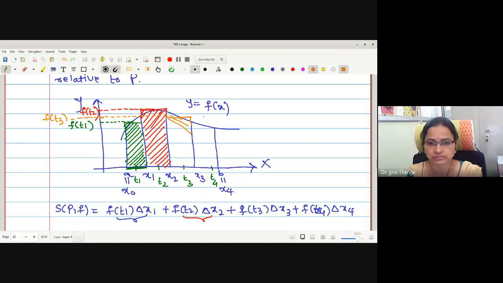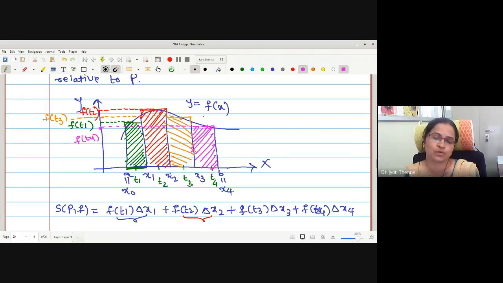This is the area covered by the third term. And finally, for t4, this is f of t4. Here it is f of t4, and the area covered has height f of t4 and breadth delta x4.